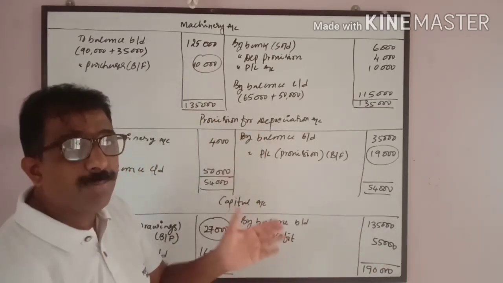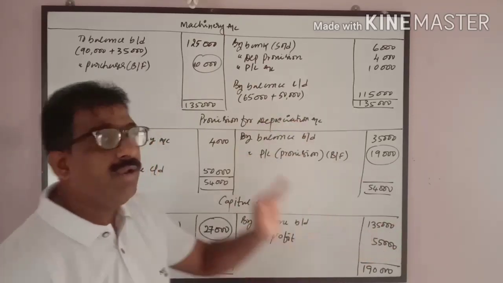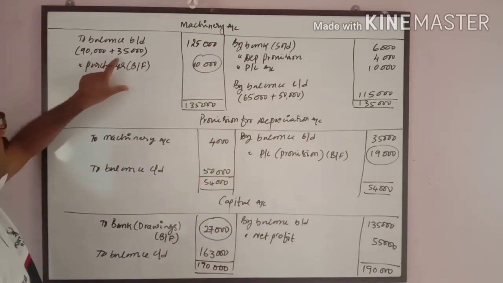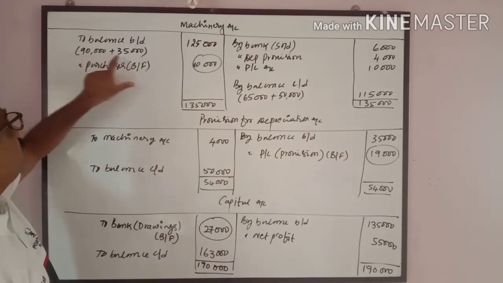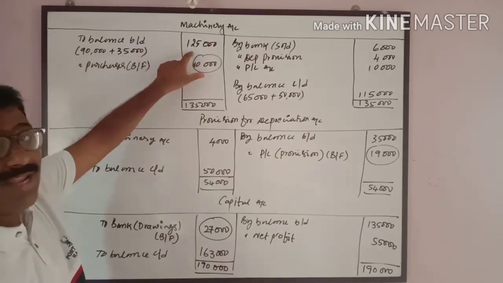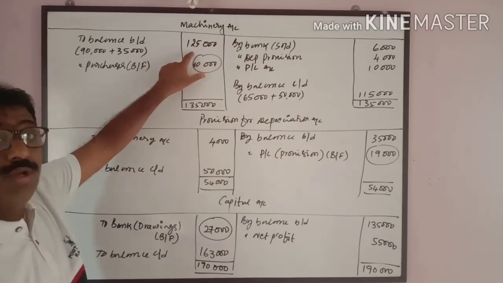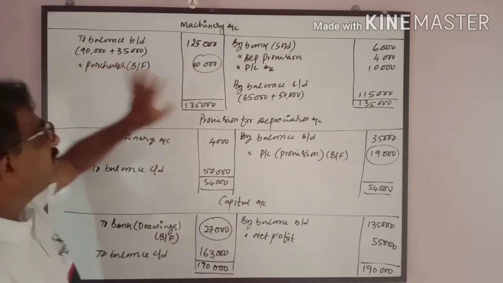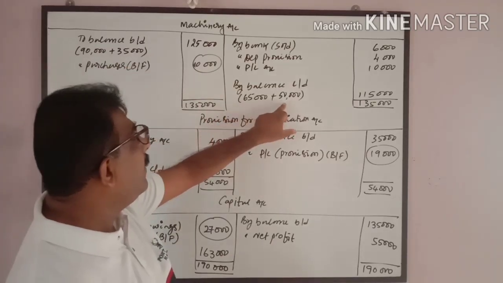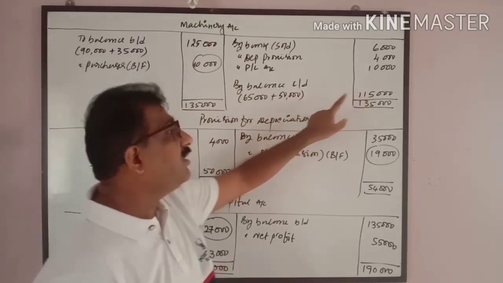When provision for depreciation is given in the adjustment, we need to add the provisions to the respective asset account. 90,000 plus 35,000, 1,25,000 is the original cost of the asset. Written down value is 90,000. Similarly here 65,000 plus 50,000, 1,15,000.